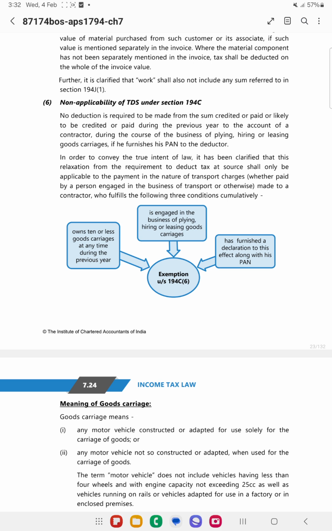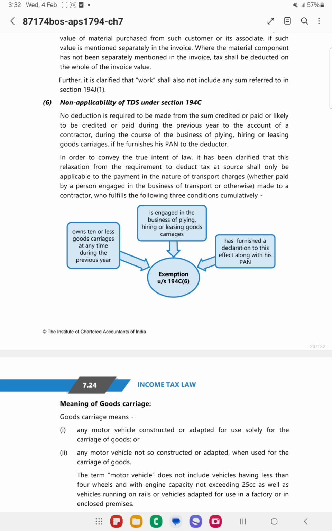For example, if the transporter owns more than 10 goods carriages, say 11, and he provides PAN, then what happens? The applicable rate will get applied, that is 1% or 2%, whatever the case may be.